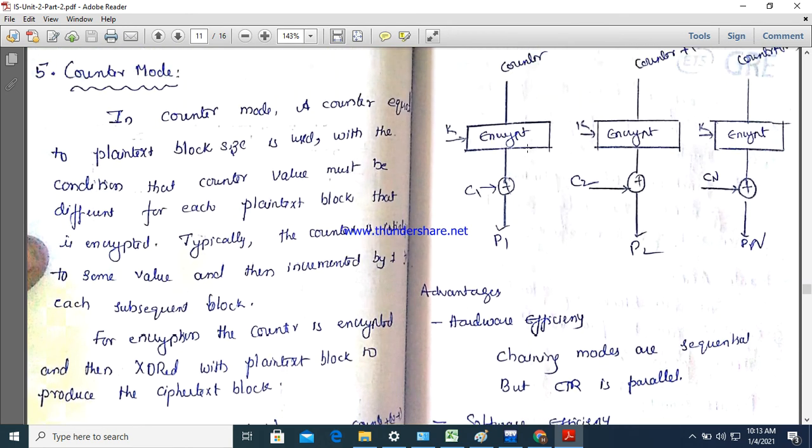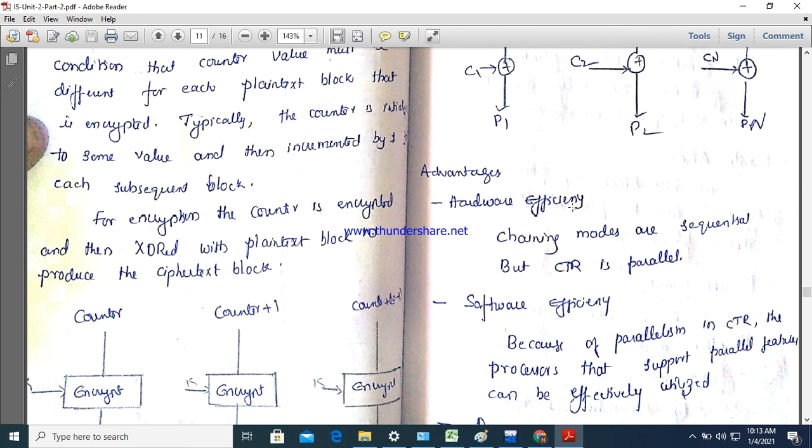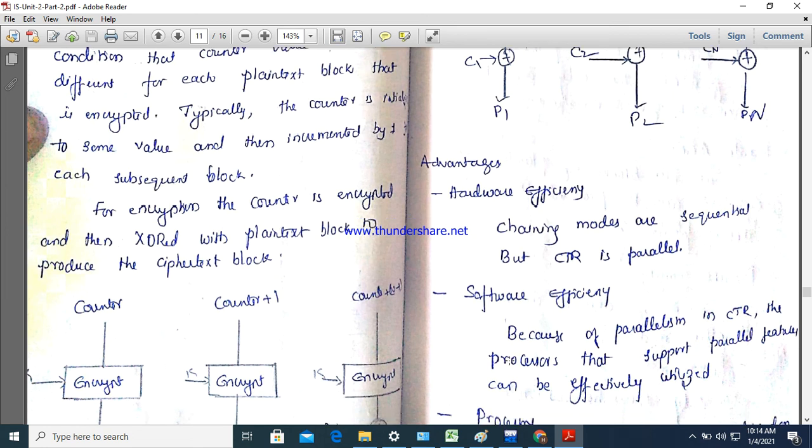Similarly, coming to decryption, decryption also follows the same procedure. The ciphertext is XORed with this output, generating the plain text. So this is the simple counter mode. The advantages of this counter mode are hardware efficiency. Chaining modes are sequential, but counter is parallel, so you can go for parallel encryptions. That is the main advantage, because next level counter 1, next level counter 2, so all of it we can work on parallelly, right? So that efficiency is given.